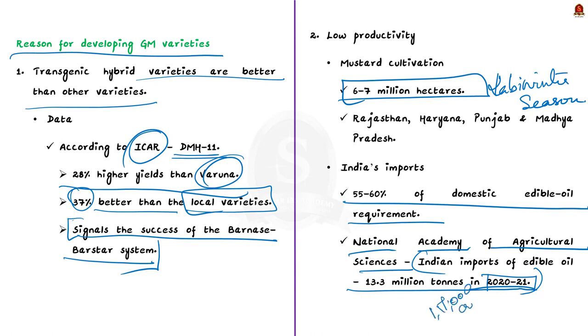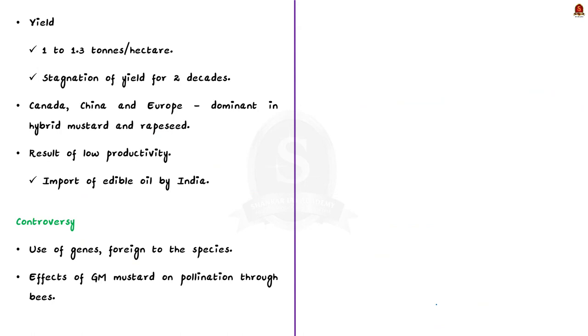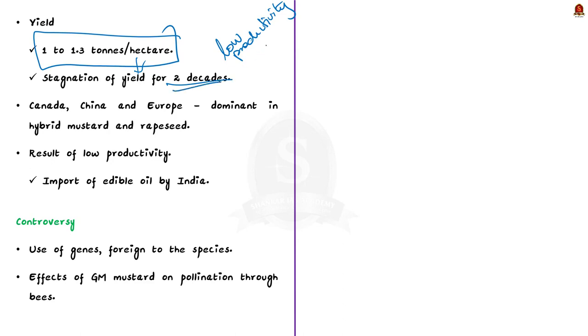So what do you think is the reason for these large imports despite having a large production area? See, the primary reason is low productivity. Only 1 to 1.3 tons per hectare yield is produced, and this yield has been stagnant for over 2 decades. On the other hand, hybrid mustard and rapeseed are the dominant form of oilseeds in Canada, China and Europe.